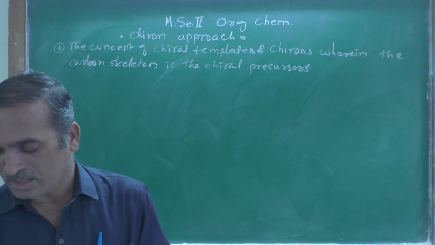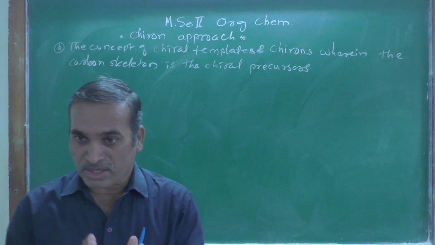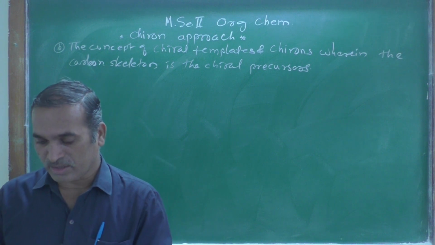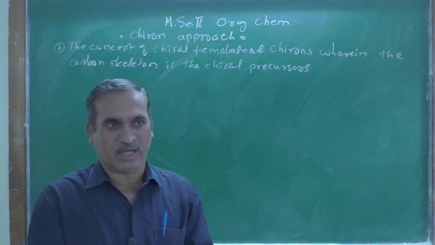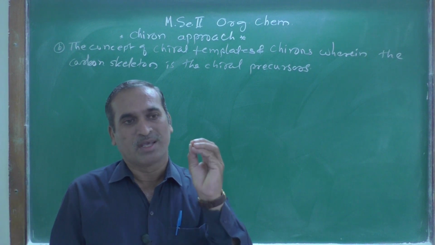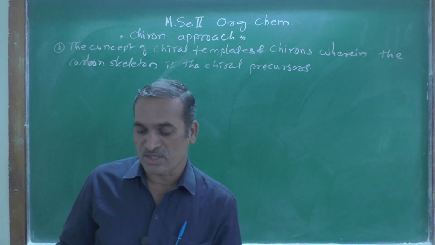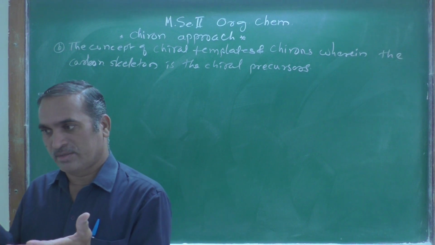So let us begin the remaining part that we are discussing in dealing with the target. As we know, the target molecule is the molecule whose synthesis is being planned.